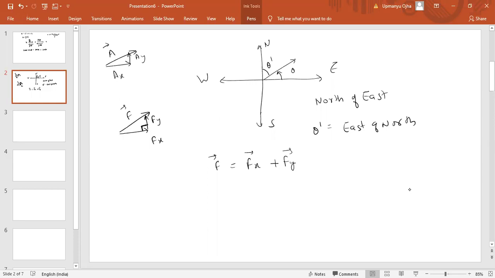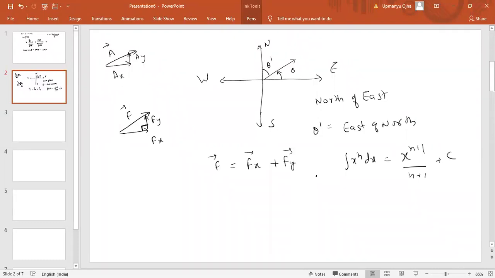Integration. See, integration formulas are there. I think sir must have told you some formulas, which you have to remember, like integration of x power n dx is equal to what? x power n plus 1 divided by n plus 1, plus c. These are the formulas which you have to remember.